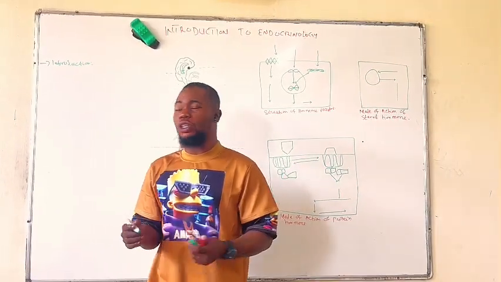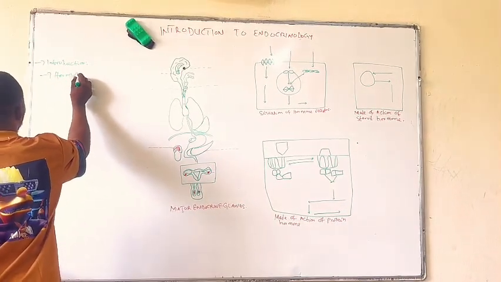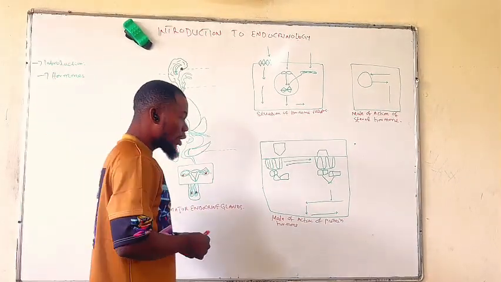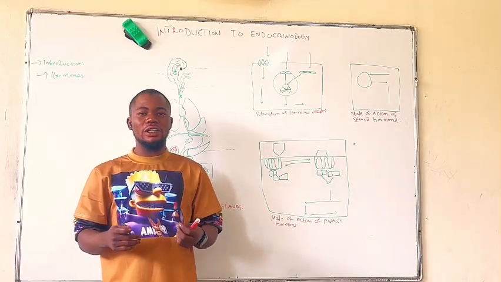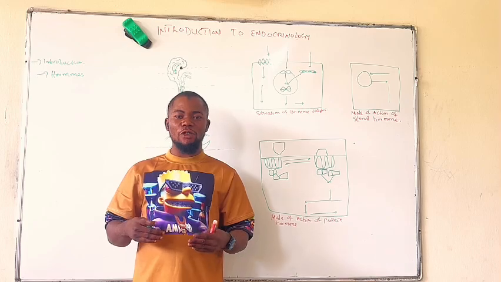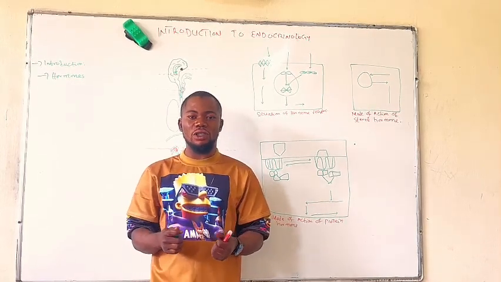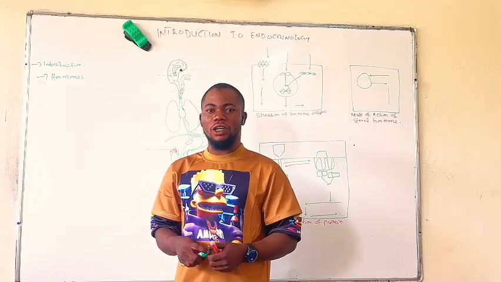The endocrine gland is responsible for the production of hormones. Now, what are these hormones? Hormones are chemical messengers secreted from the endocrine gland, and they carry signals from the gland where they are secreted to the target cell for the normal physiological activity of that target cell.